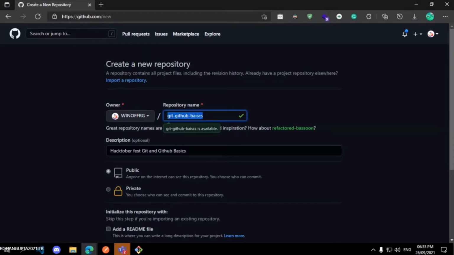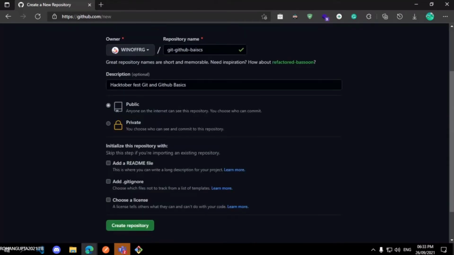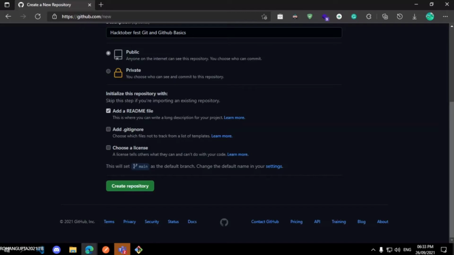So we have chosen a name for our repository, that is git-github-basics. Then come down to choose public. It's already chosen, and add a README file. Check this box, add a README file.